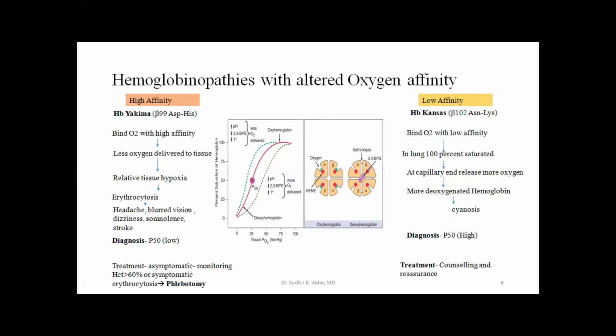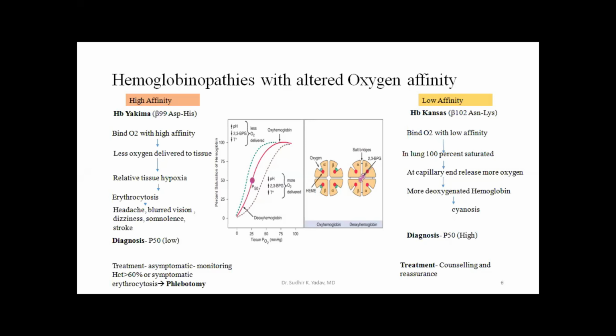A normal individual requires 13 gram of hemoglobin to deliver the physiological requirement of oxygen. These people can achieve the same oxygen delivery at say 8 gram of hemoglobin. And this is known as pseudoanemia, because biochemically there is an anemia, there is a reduction in the total hemoglobin, but tissue hypoxia is not there.